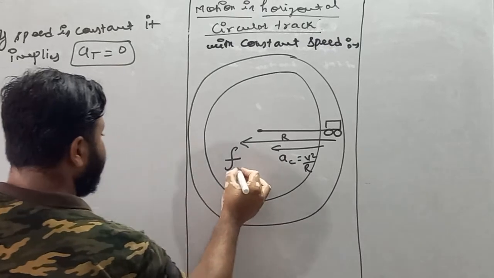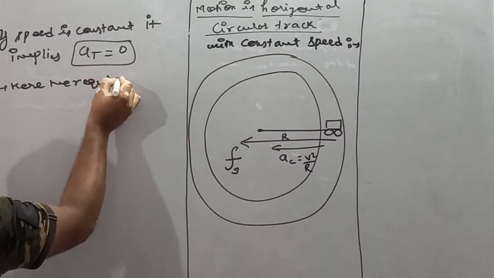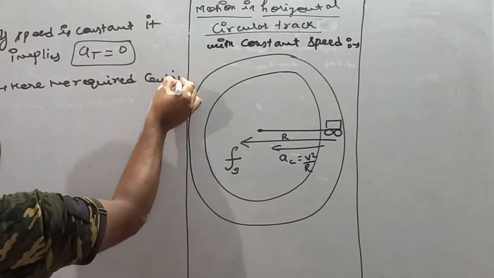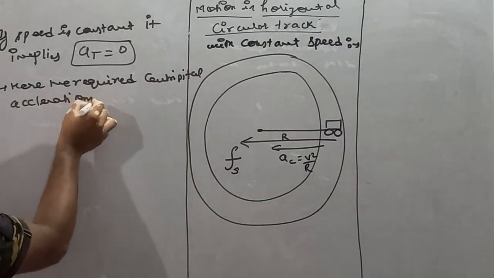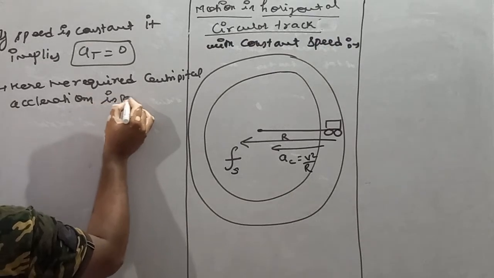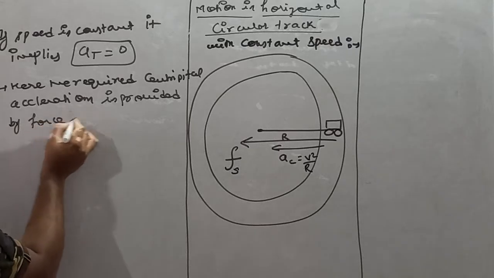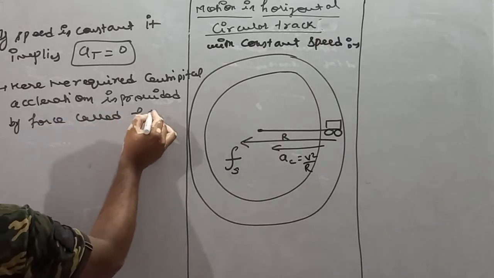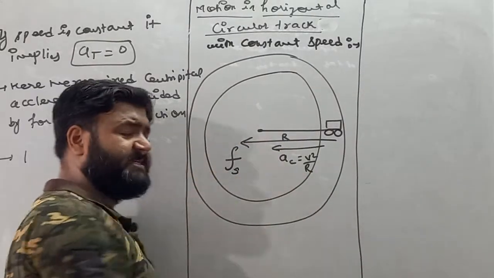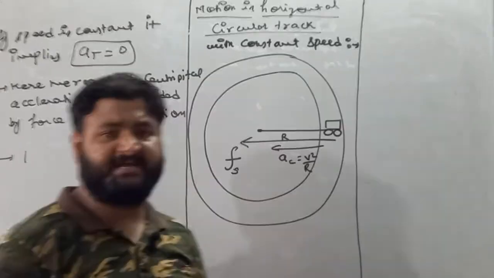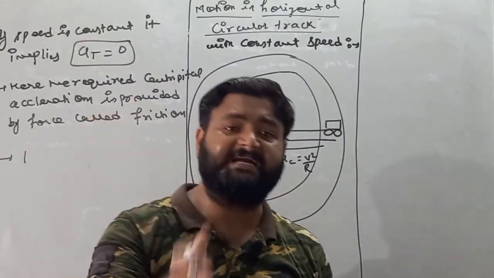So write down here the required centripetal acceleration is provided by the force called friction, and if the friction force is providing the required centripetal acceleration, my dear student, then this force of friction is considered to be centripetal force.